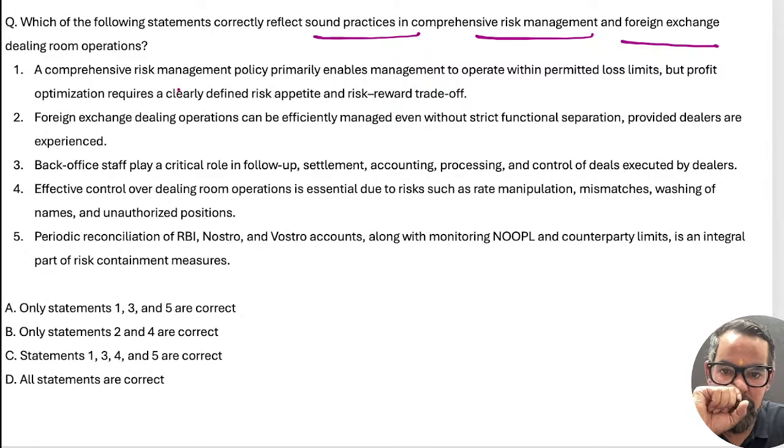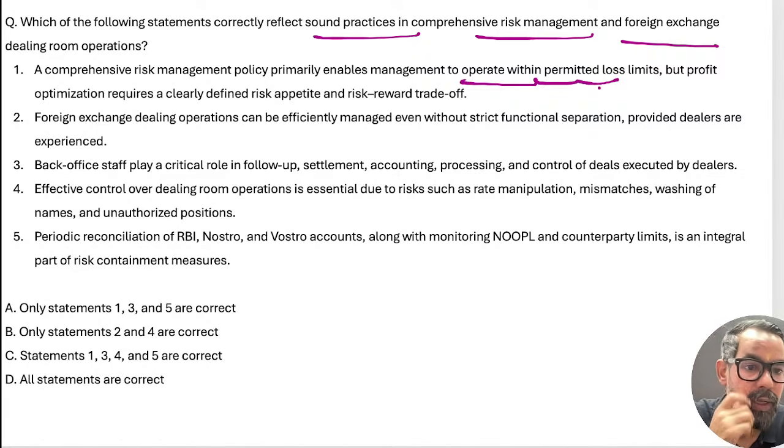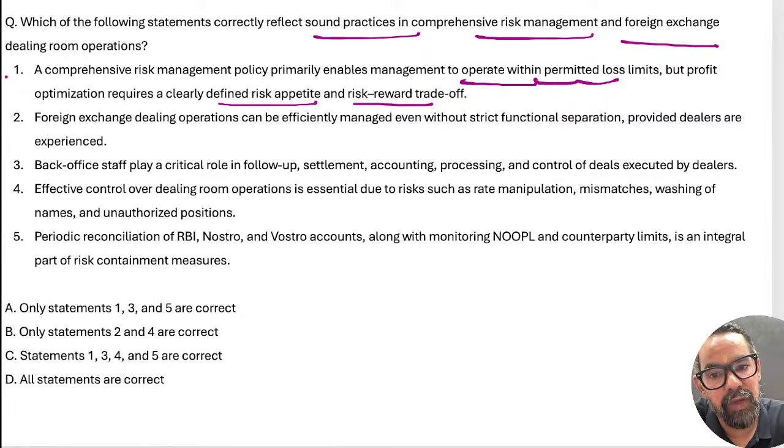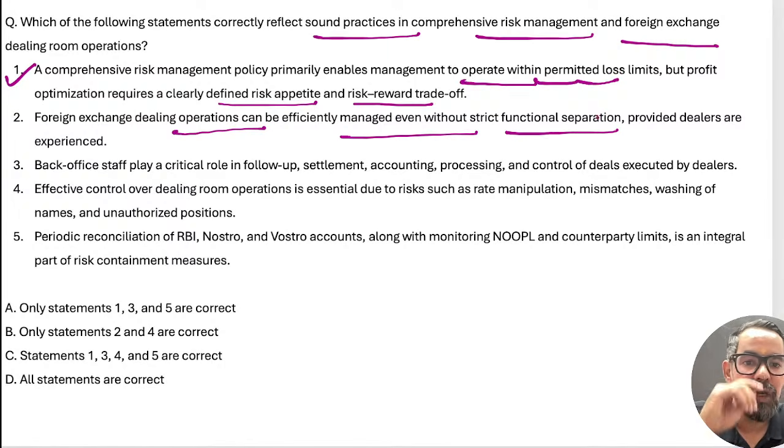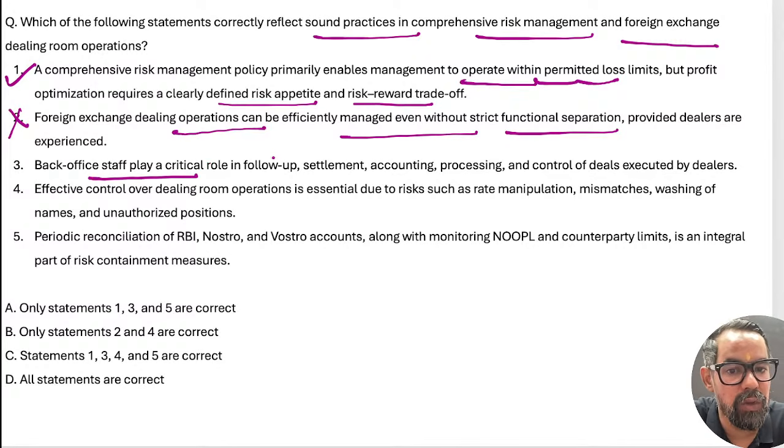So a comprehensive risk management policy primarily enables management to operate within the permitted loss limit, but profit optimization requires clearly defined risk appetite and the risk reward trade off. Okay, higher the risk, higher the return, or even the exposure things, they generally get involved in this. Foreign exchange dealing operation can be effectively managed even without strict function separation? No, separation of function is a must. Back office staff play a crucial role in follow-up, settlement, accounting, processing, and control of deal execution by dealers,